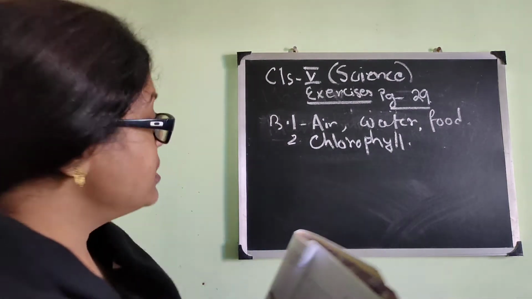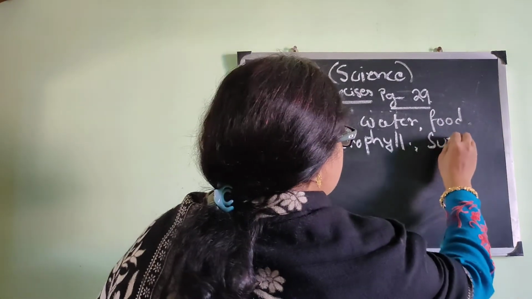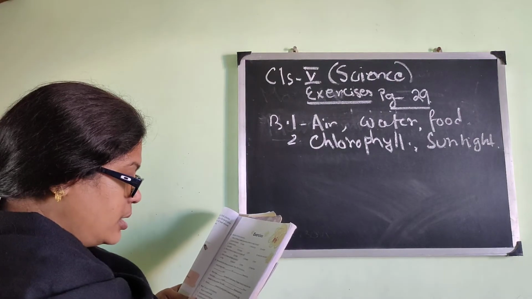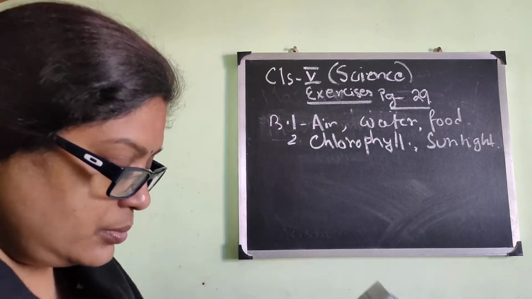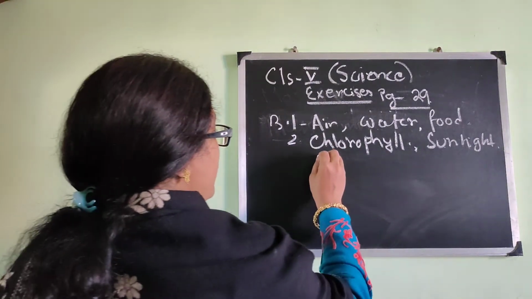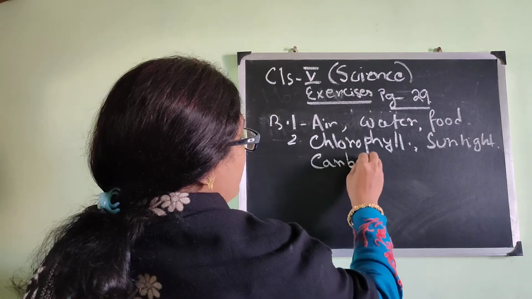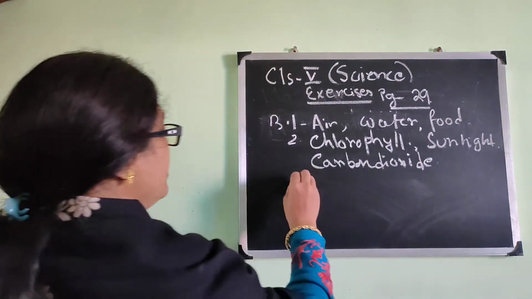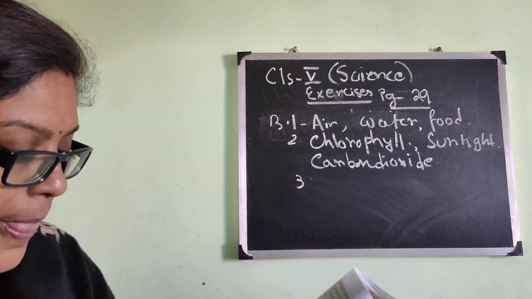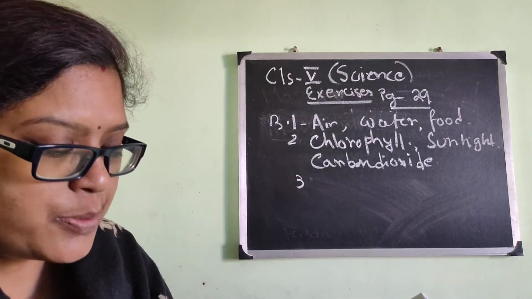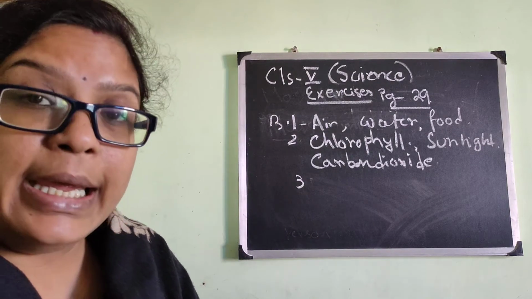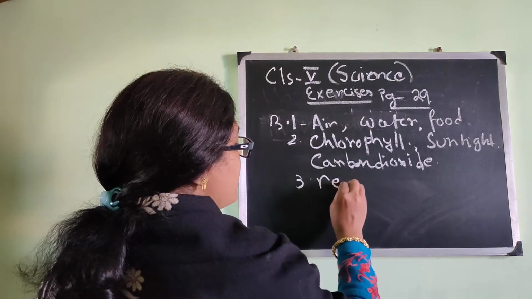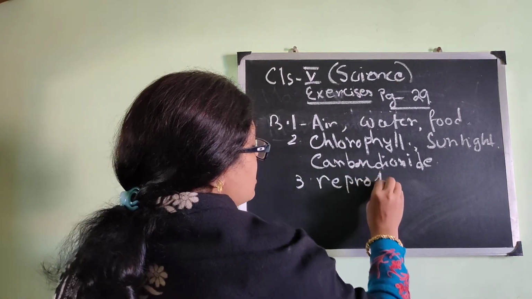Using food, sunlight. Next is sunlight. And finally it is carbon dioxide. CARBON dioxide, OXIDE. Number 3, animals dash by giving birth to babies or by laying eggs. That is reproduce. Number 3 answer is reproduce.